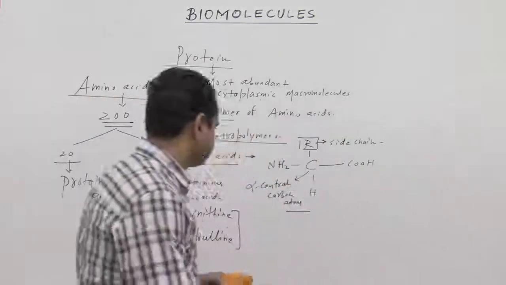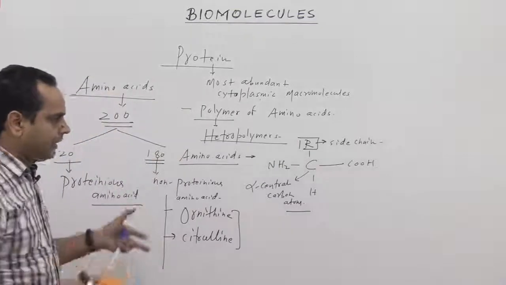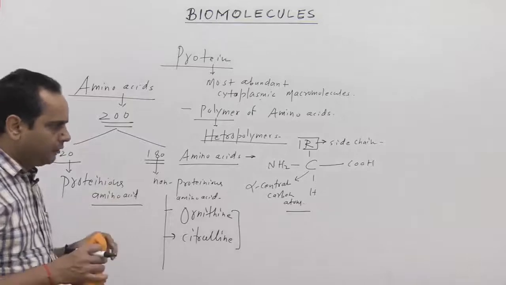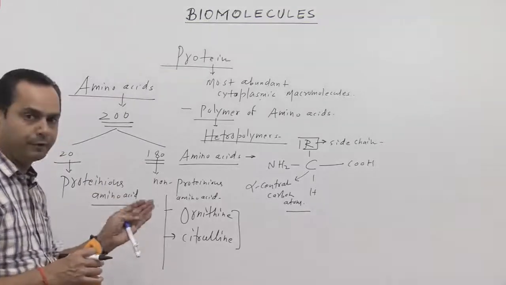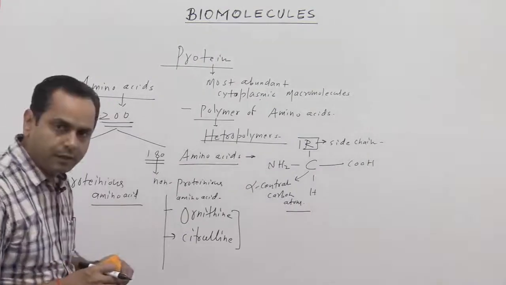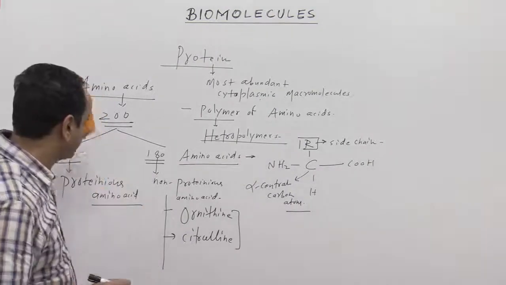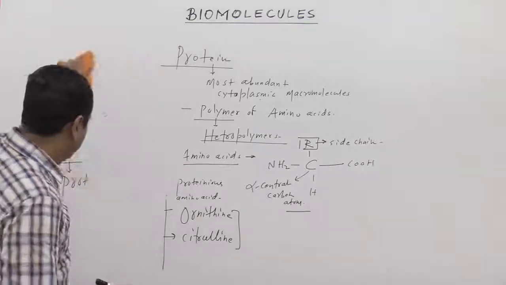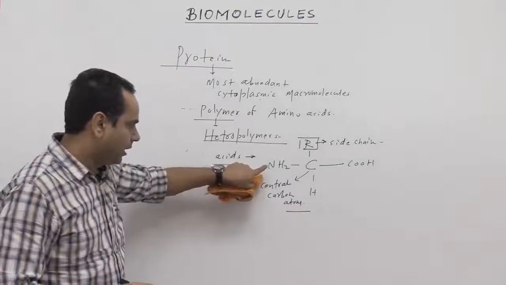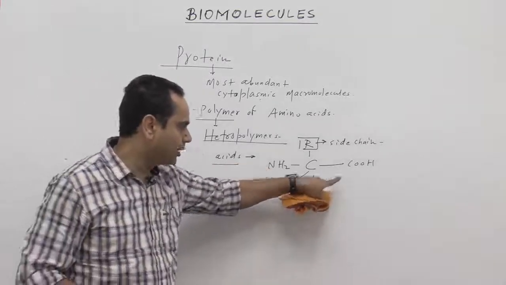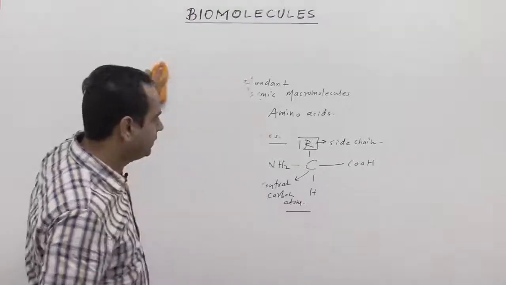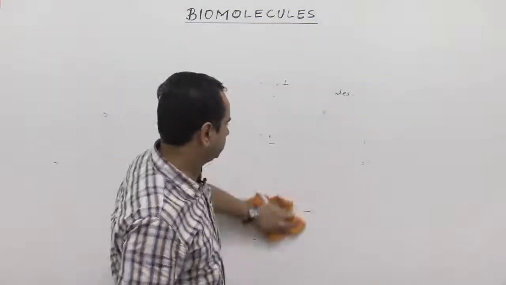So first of all, let's discuss the different kinds of amino acids and how they differ from each other. I told you earlier, all the amino acids are similar in three attachments, that is NH2, hydrogen and carboxylic acid, but they differ only in the side chain.